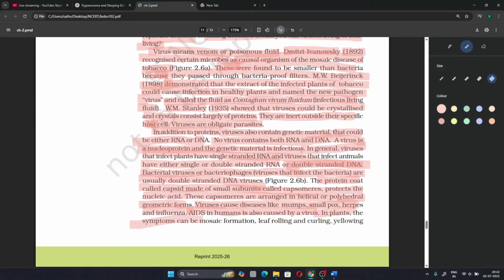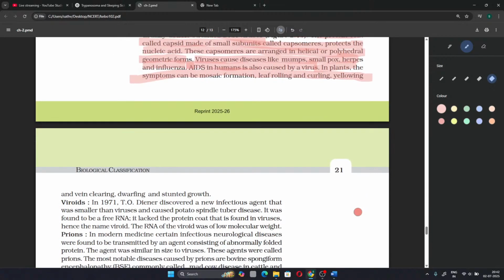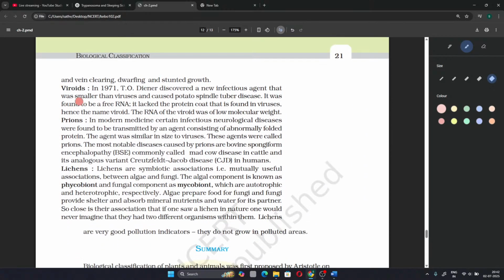The symptoms can be mosaic formation, leaf rolling, curling, yellowing, vein clearing, dwarfing, and stunted growth. Viroids. In 1971, T.O. Diener discovered a new infectious agent that was smaller than even viruses and caused potato spindle tuber disease. It was found to be a free RNA. It lacked the protein coat that was found in viruses, hence the name viroid. The RNA of the viroid was of low molecular weight.